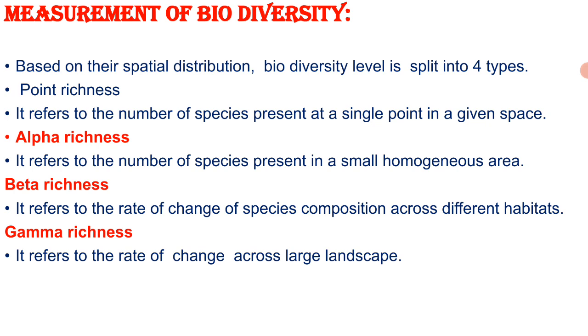As we move towards the equator, the number of ant species keeps increasing, as high as 2000 in the equatorial region. The last one is gamma richness. It refers to the rate of change of species composition across a large landscape. Based on these richness measures, biodiversity is measured.